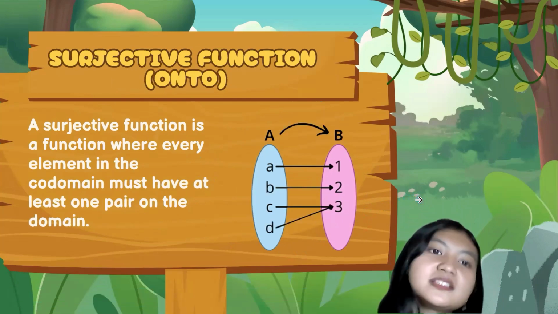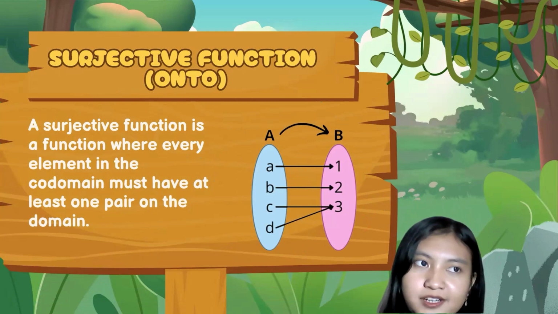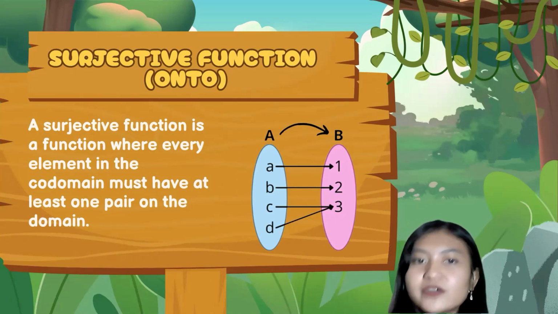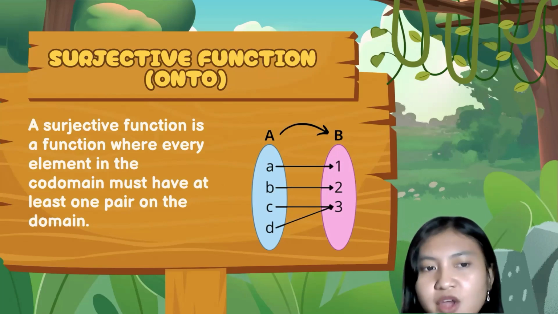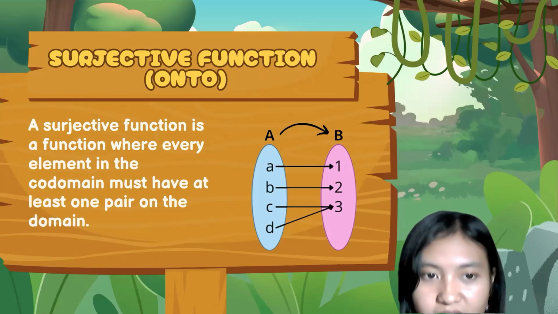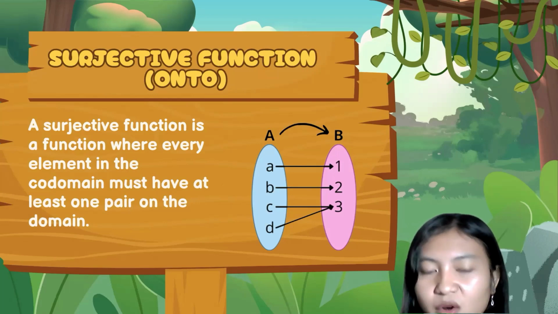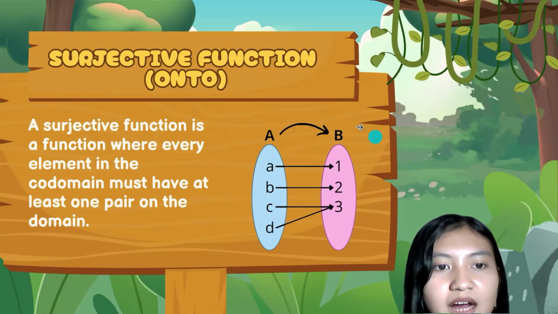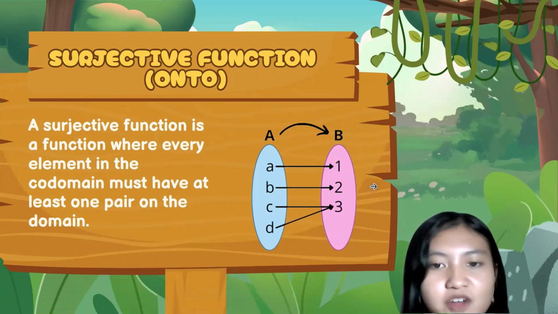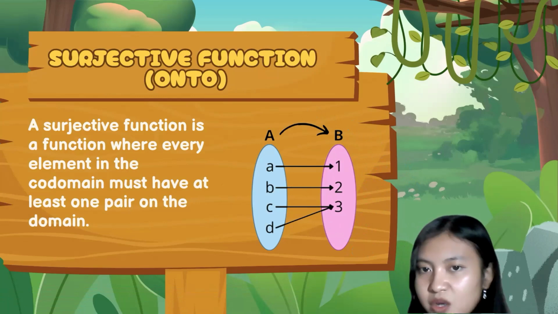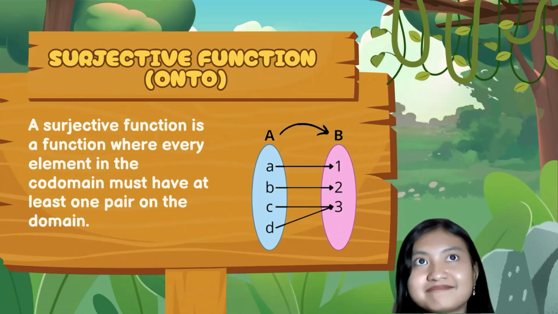The second type is the surjective function, or usually known as onto function. A surjective function is a function where every element in the codomain must have at least one pair in the domain. So there is no element in the codomain that is single.